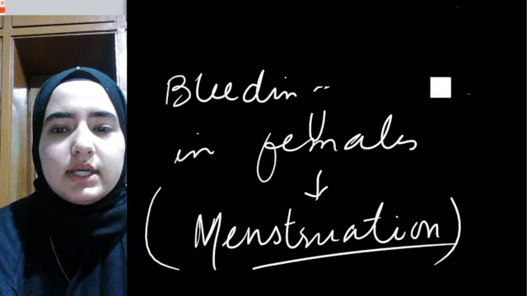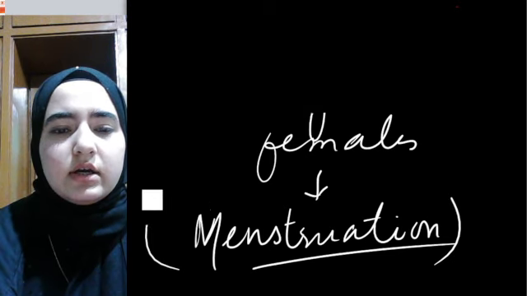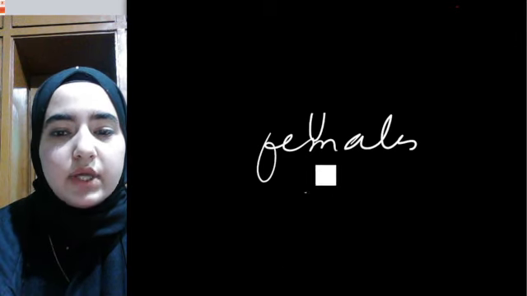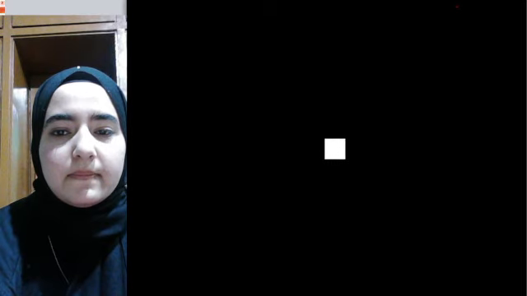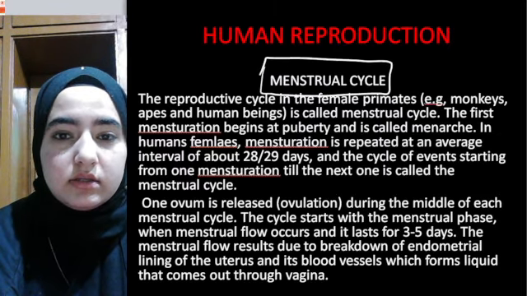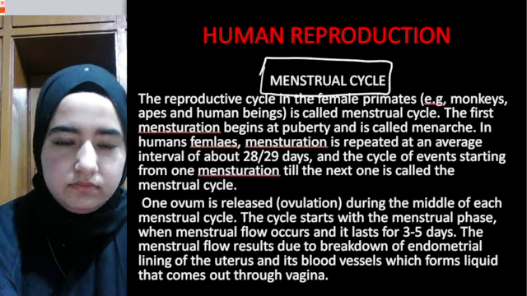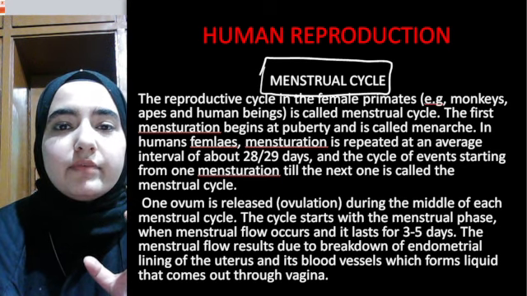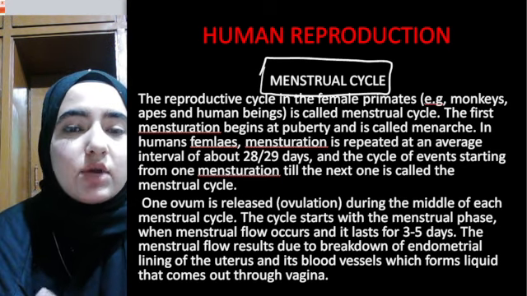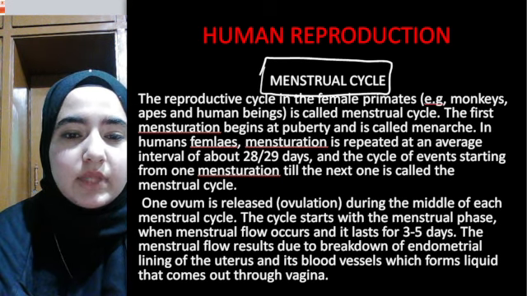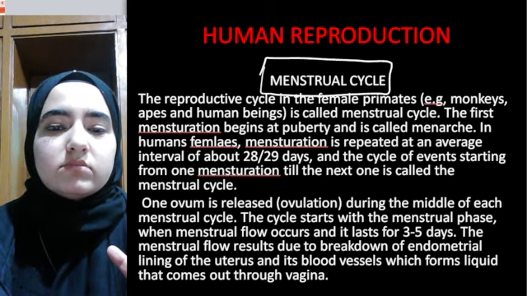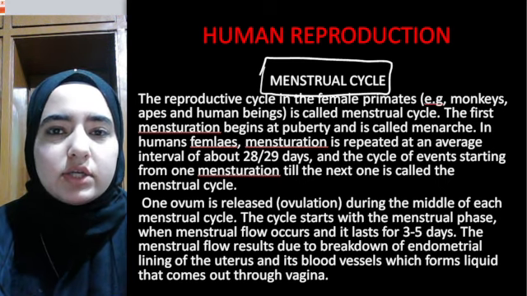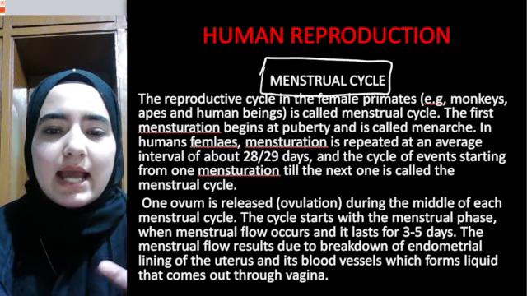Now this cycle not only consists of menstruation, not only bleeding, it includes other phases as well. When one ovum is released during the middle of menstrual cycle, which is known as ovulation, as I already mentioned in the previous session, during the menstrual cycle, ovulation occurs, menstruation occurs, luteal phase occurs. I'll explain one by one.